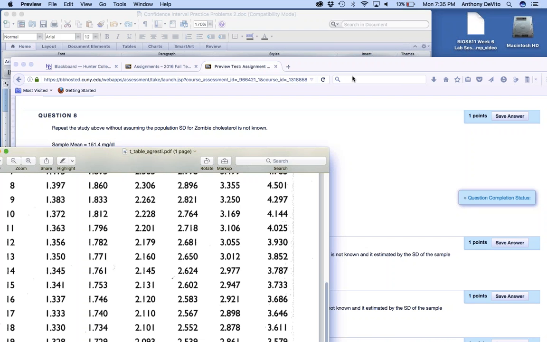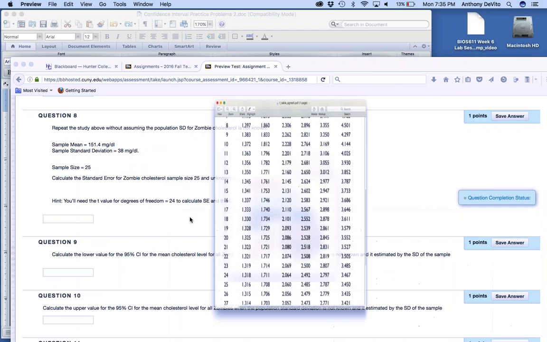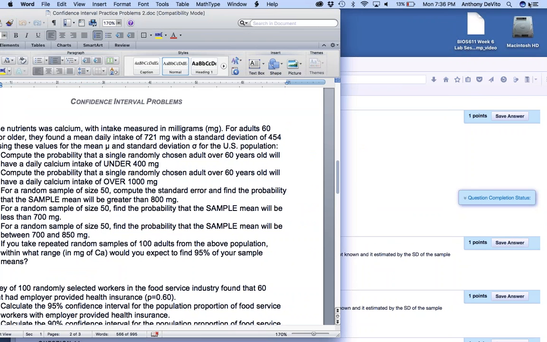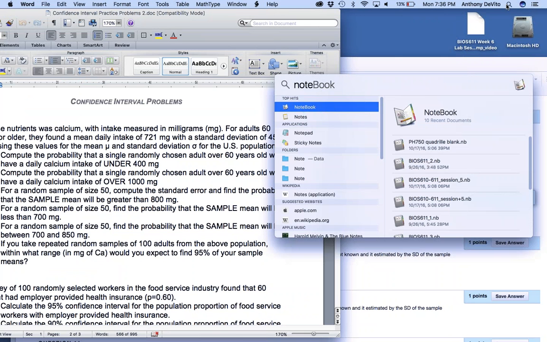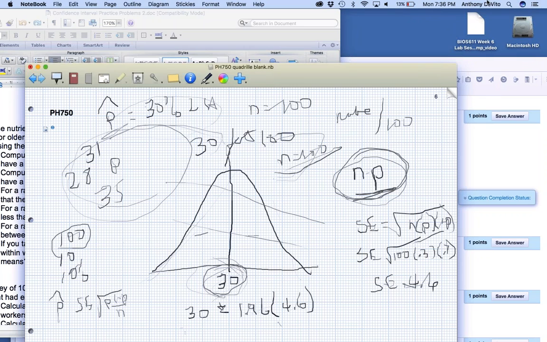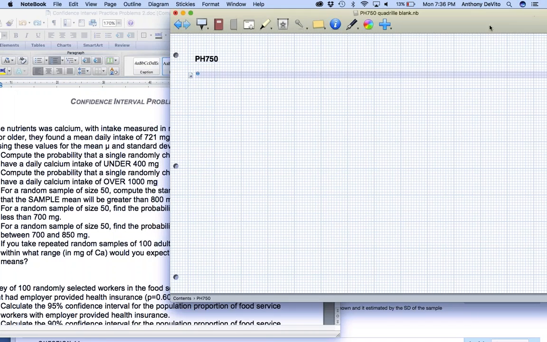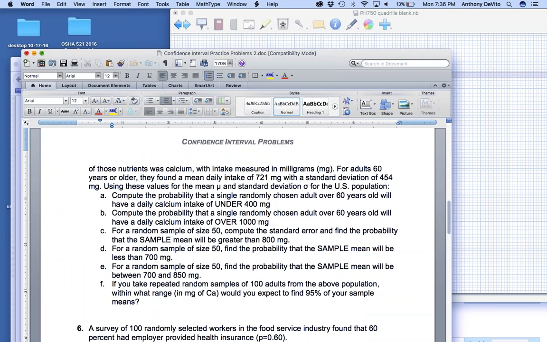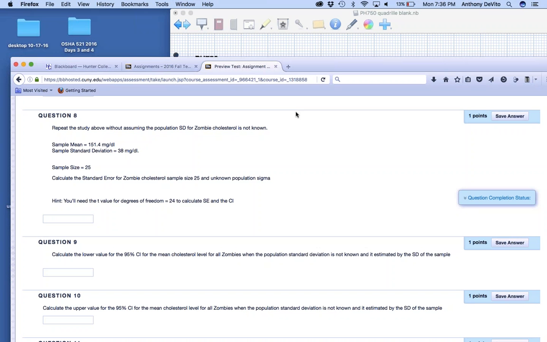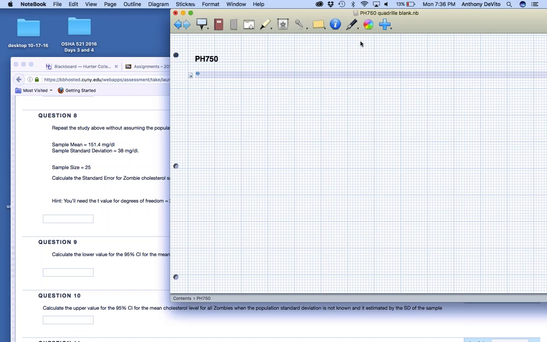Okay, I'm not going to need this. Pull up my sheet here. Here we go. And let me copy over these values. Okay, let's put in these values. They are our X bar, our sample mean, which is equal to 151.4. Our standard deviation for our sample is equal to 38. And our sample size is equal to 25.